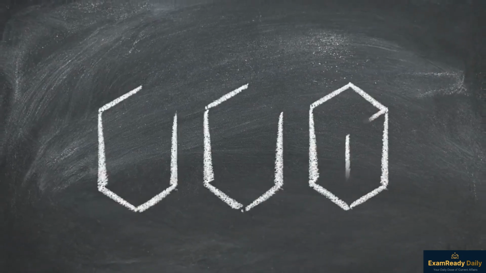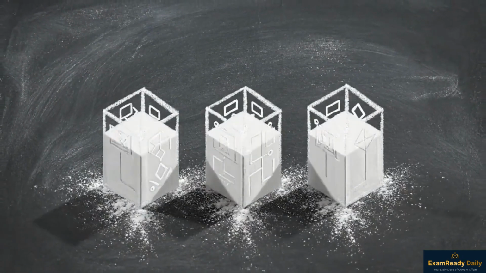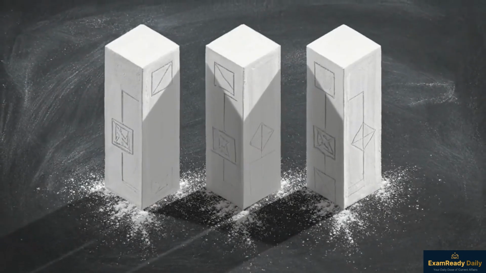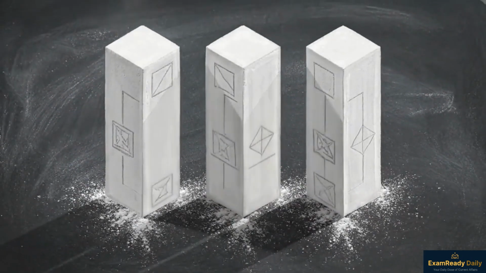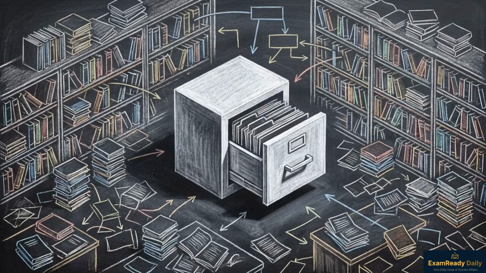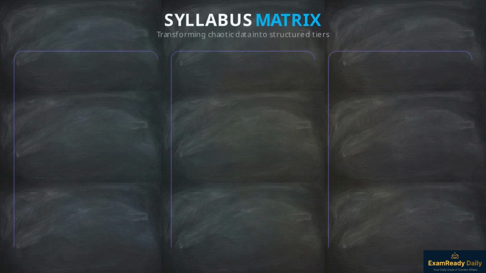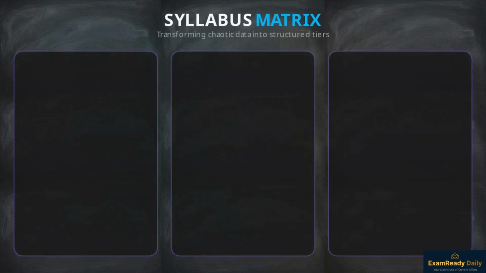Attempting to memorize isolated current affairs without a system leads to cognitive overload. During high-stakes exams, a random list of facts will fail you. To retain this volume of data, you have to file it into specific testing pillars. This syllabus matrix creates the necessary framework to build analytical intuition.